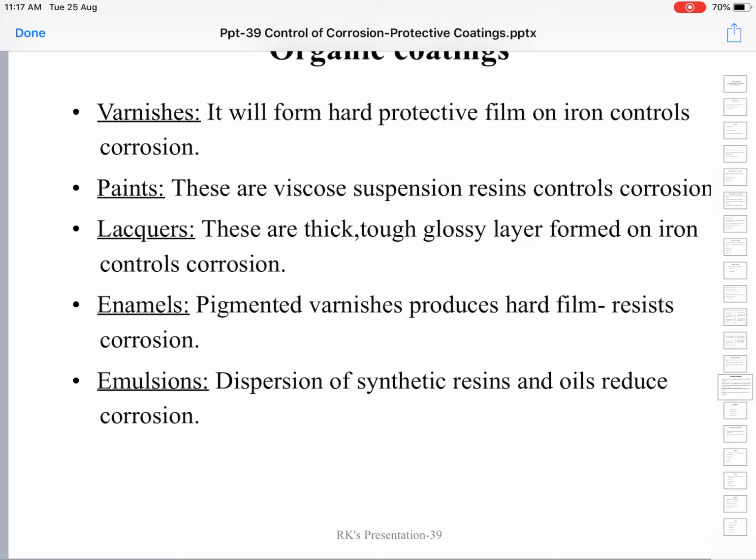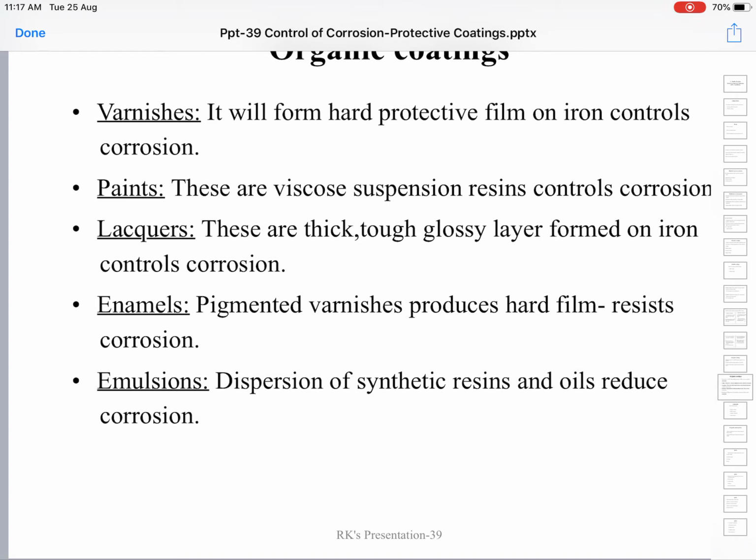Emulsions are dispersions of synthetic resins and oils to reduce corrosion.